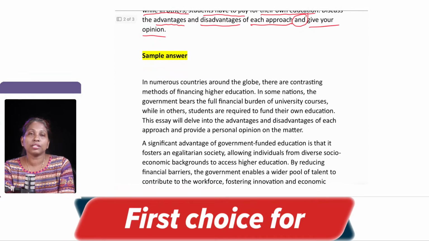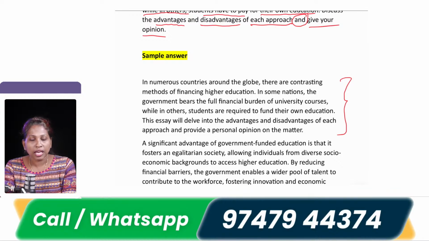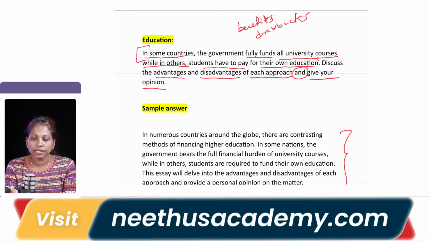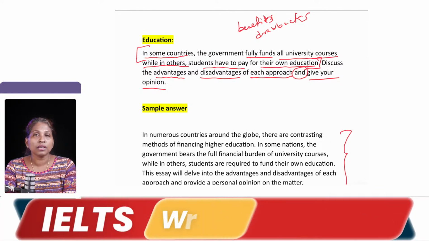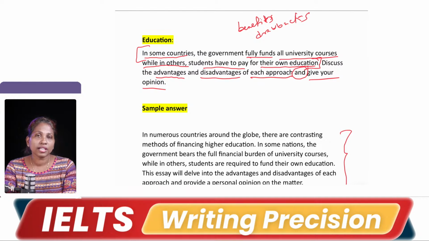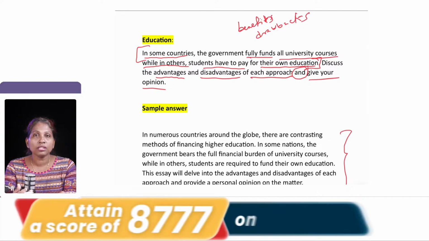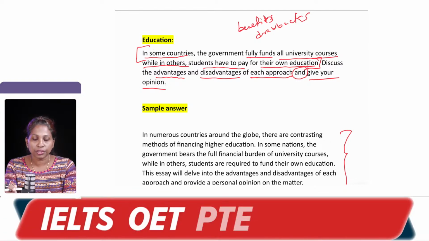Now, the sample answer starts with the first part, which is an introduction paragraph, which is a very important paragraph when it comes to an essay. And in the introduction, what we do is we paraphrase the question statement. So, we have a question statement from here till here, right. We need to paraphrase that. We cannot copy the same thing as it is. We need to bring some synonyms or change words or sentences, however it is, and we need to write it down, right. And then we need to put down an overview. Because it is an opinion essay, we can write down an overview stating our opinion, right.